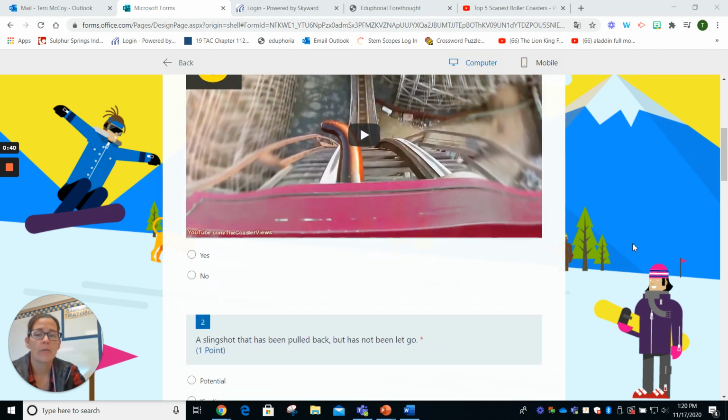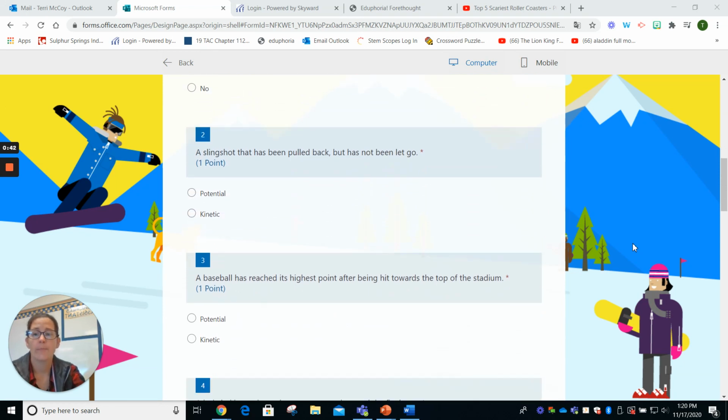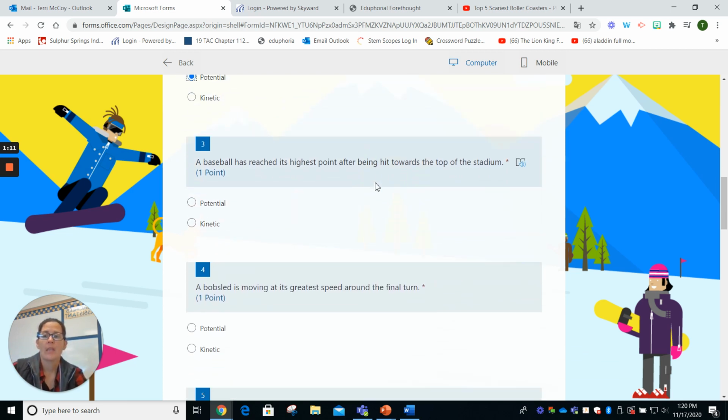Next, we're going to walk through these questions right here. So we need to know whether these different scenarios are examples of kinetic energy or potential energy. So this one here, number 2, says a slingshot has been pulled back but has not been let go. So we pulled it back, but we haven't let it go yet. Potential or kinetic energy? If you said potential, you are correct. So it's not in motion, you pulled it back. The potential's there to let it go, but it hasn't happened yet.